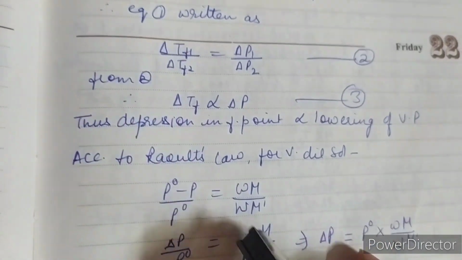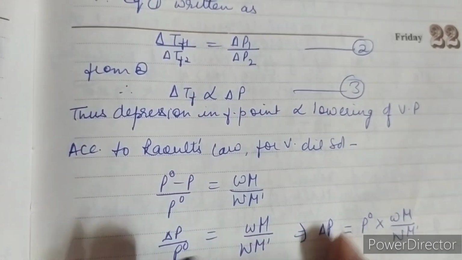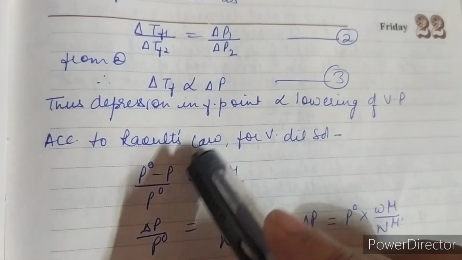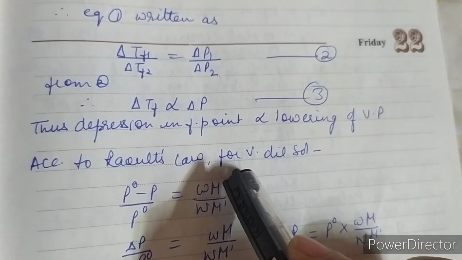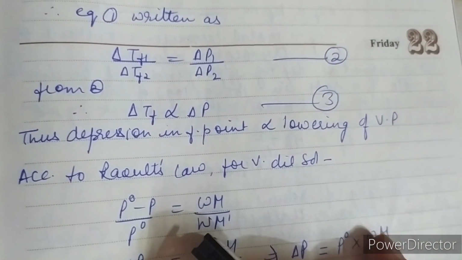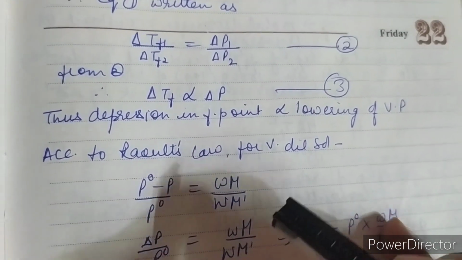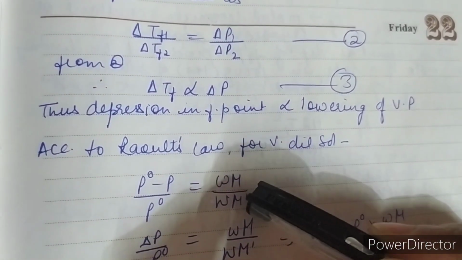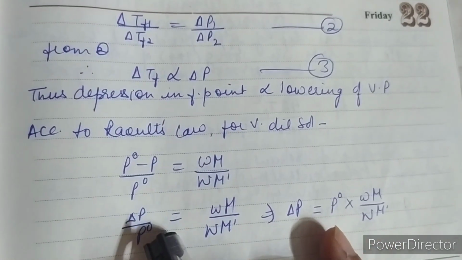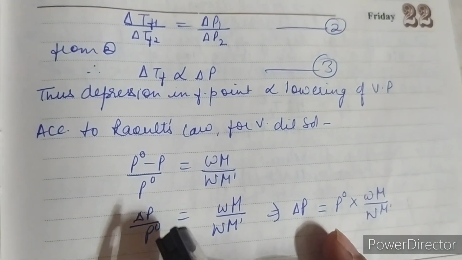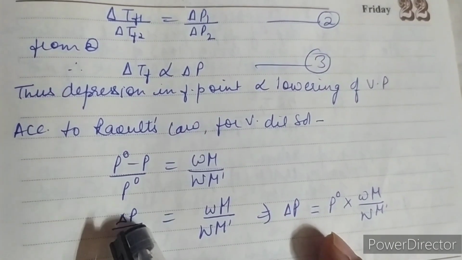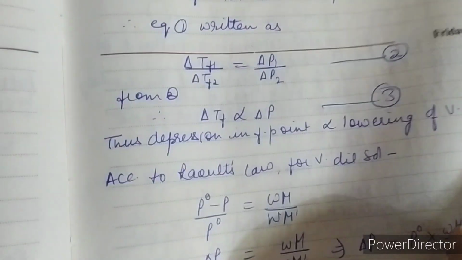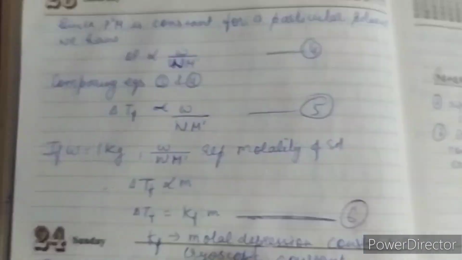And according to Raoult's law for very dilute solution, again similarly as we have discussed in the previous video, (P naught minus P) upon P naught is equal to small w upon capital W into M upon m, where these are weight of solute, weight of solvent, molar mass of solvent, molar mass of solute. And if you have to find del P, that is lowering of vapor pressure, del P is equal to P naught into this expression that we have similarly derived in elevation of boiling point.